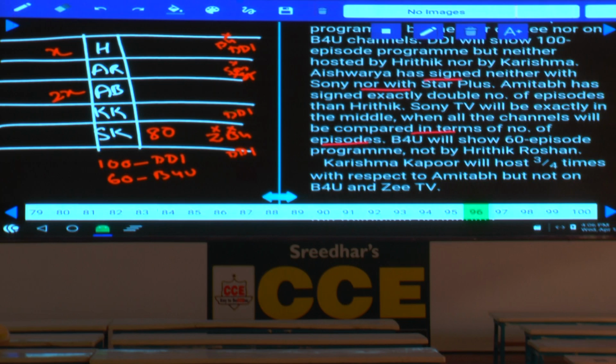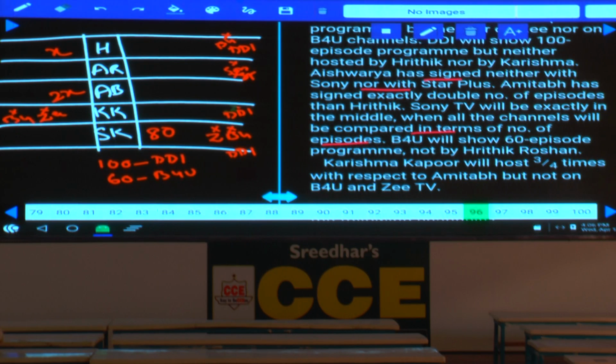Then Karishma Kapoor will host 3/4 times with respect to Amitabh Bachchan. And 3/4 times means not on B4U, ZTV and GTV. Karishma Kapoor cannot be B4U, cannot be GTV, cannot be DD1, isn't it? Why cannot be DD1? Because DD1 is 100, and this person is lesser than that, because she is 3/4 with respect to Amitabh.